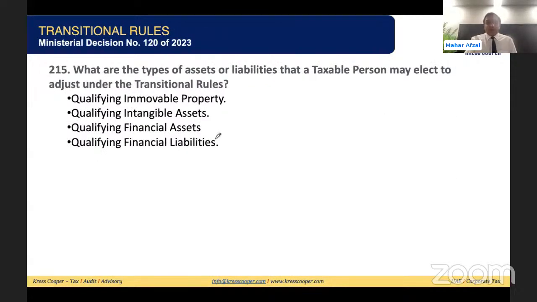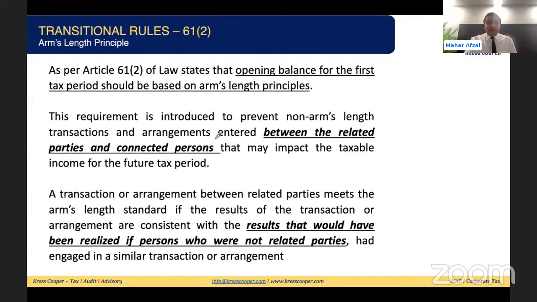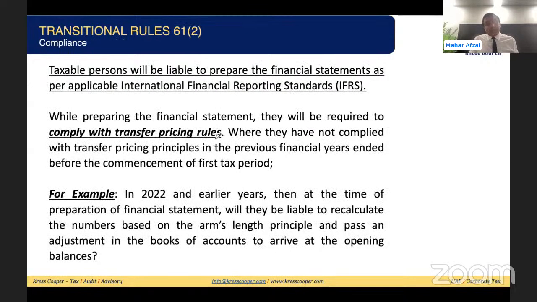For the balance sheet, we can have multiple options to adjust it. How will we adjust? We will look into this. So how can we adjust the opening balances? Might be the transaction is between related parties, as I discussed, or with the connected party, and the price is above the market price, below the market price, or on cost to cost basis. We need to adjust it by applying the transfer pricing rules.